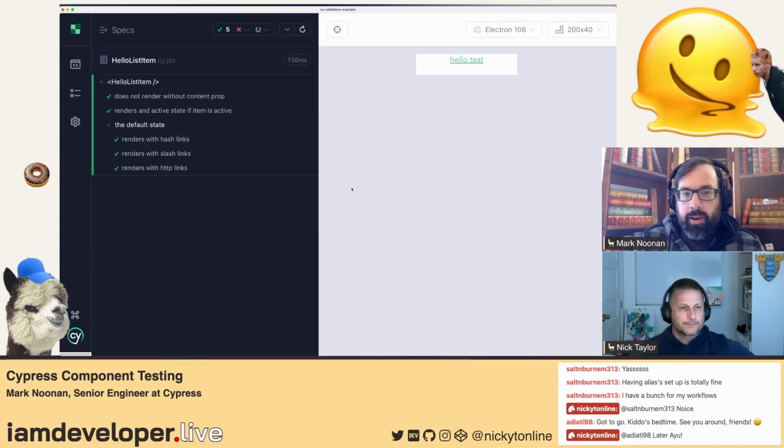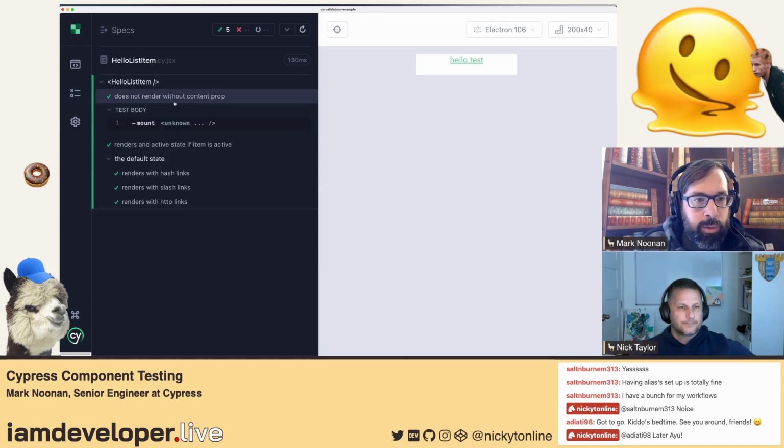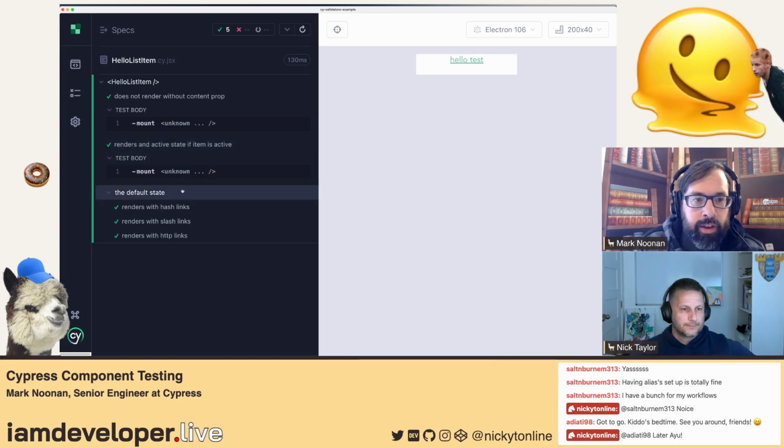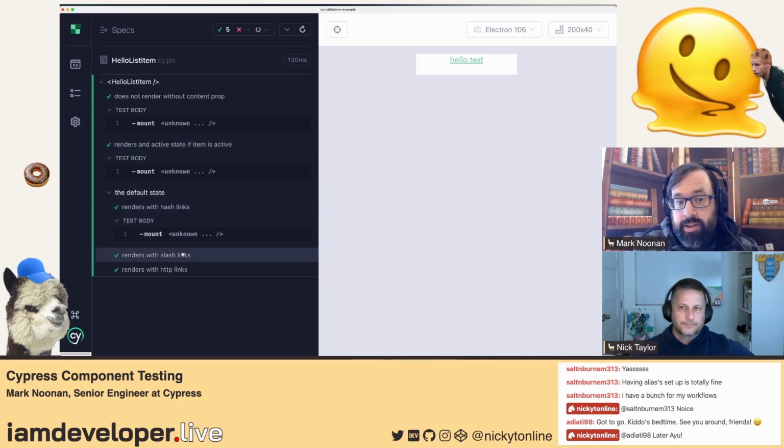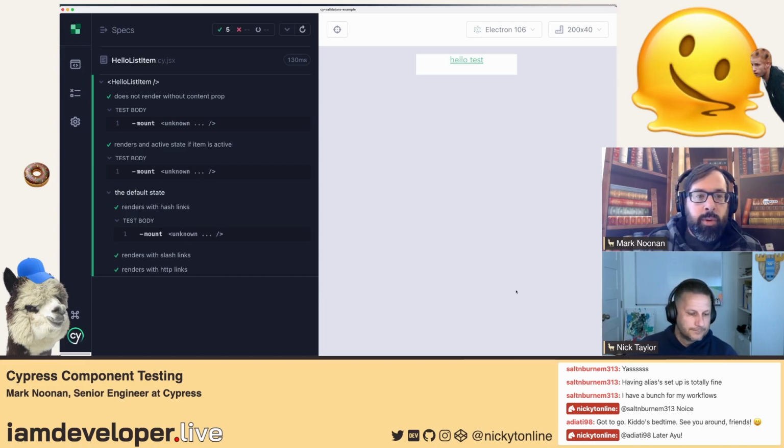So it was very fast because it probably has no assertions in it, right? If you expand any of these checkboxes, the only thing logged here is the mount command, and since it successfully mounted, it passed the test. Your application would throw an error or something if you didn't have a well-formed component that could mount. So that's the most basic thing that we know.